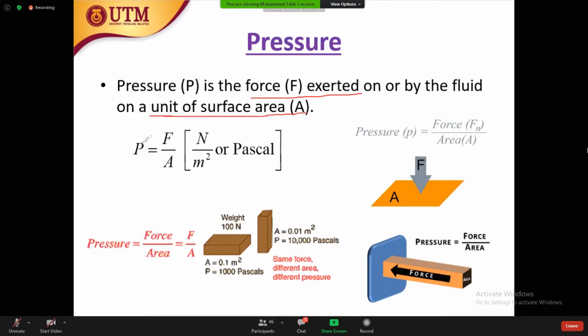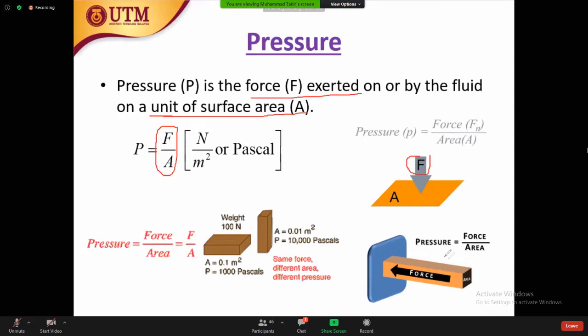So pressure is nothing but force per unit area. For example, if the force is in Newton, then the area is in meter square. This is the force, and this is the area, so pressure will be force over area.